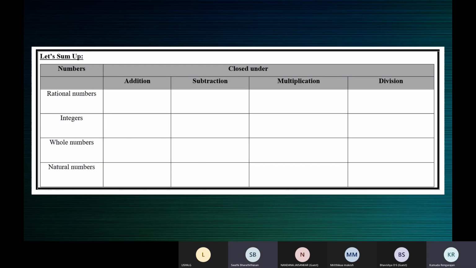Should we have to give example? No example. Just write yes or no. You can scribble the example in the rough column and then you will come to a conclusion. Just write yes or no. That's all. Yes, ma'am.